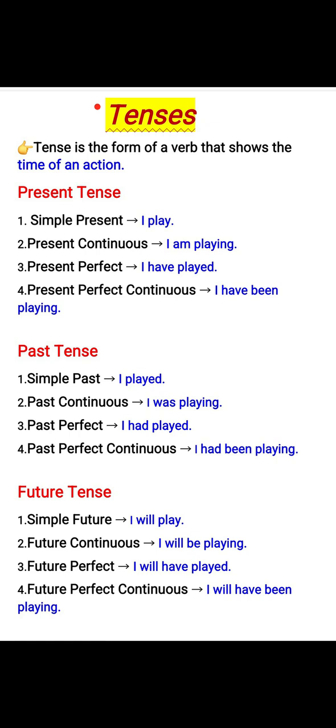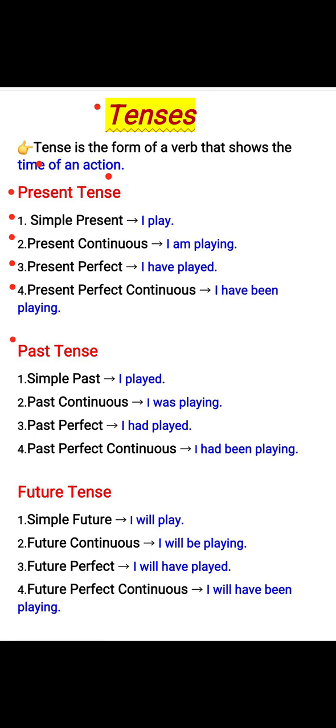Tenses. Tense is the form of a verb that shows the time of an action. Types. Present tense. Simple present, I play. Present continuous, I am playing. Present perfect, I have played. Present perfect continuous, I have been playing.